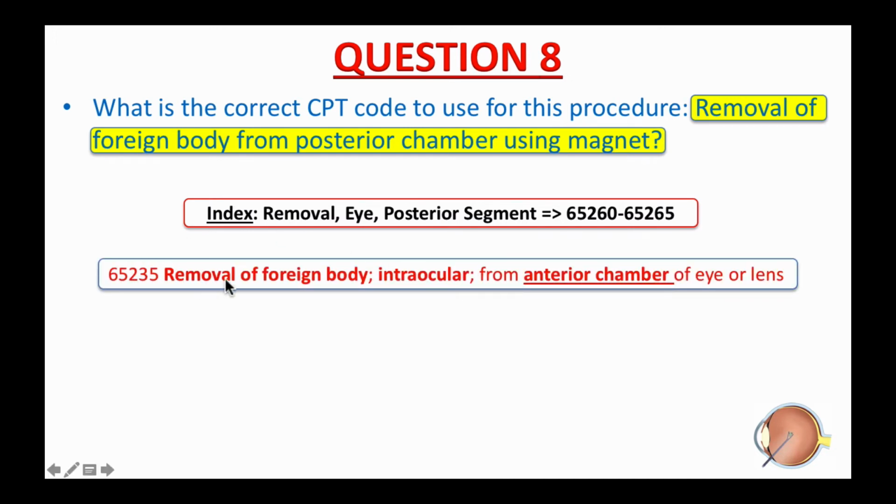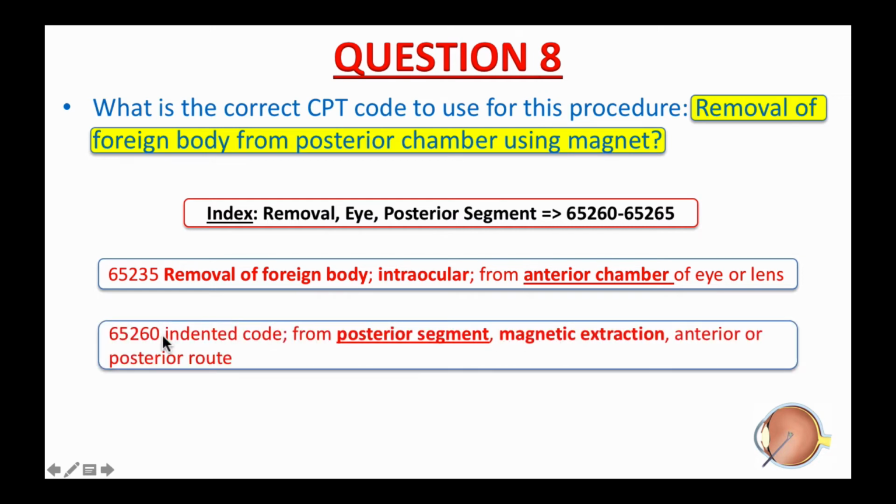65235, removal of foreign body, intraocular, from anterior chamber of eye or lens. 65260 is indented, so it includes all the information from the parent code above, 65235, except 65260 is performed using magnetic extraction, and this is the right code to use for the procedure. That said, the correct answer to this question is 65260.